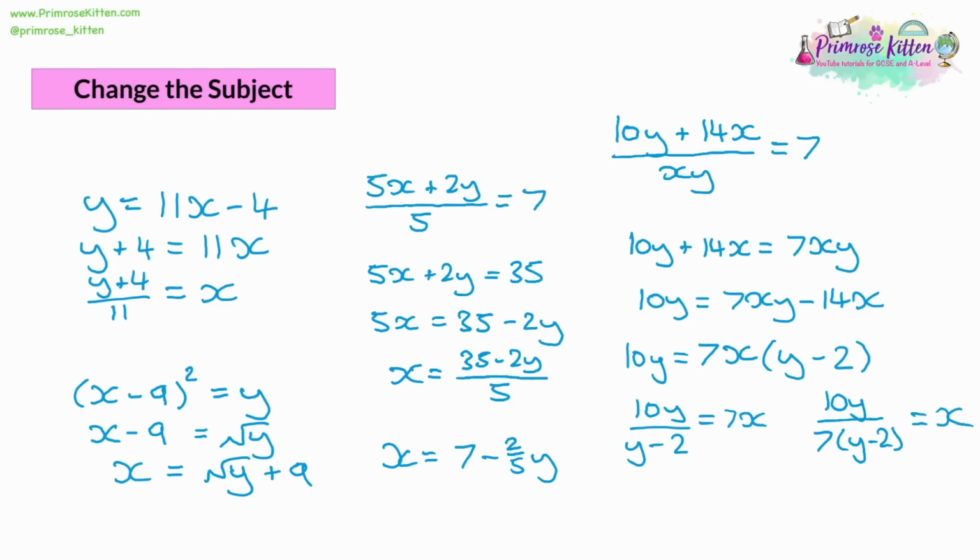The last thing you might want to do, you could expand the brackets if you prefer to. That's something you could do. So we could have 10y over 7 times y, and 7 times negative 2 is equal to x. So there we have 3 examples of changing the subject. And again, it's exactly the same as solving an equation. It's just sometimes you won't actually be able to simplify it at various points. And so you'll leave divisions as fractions, for example.